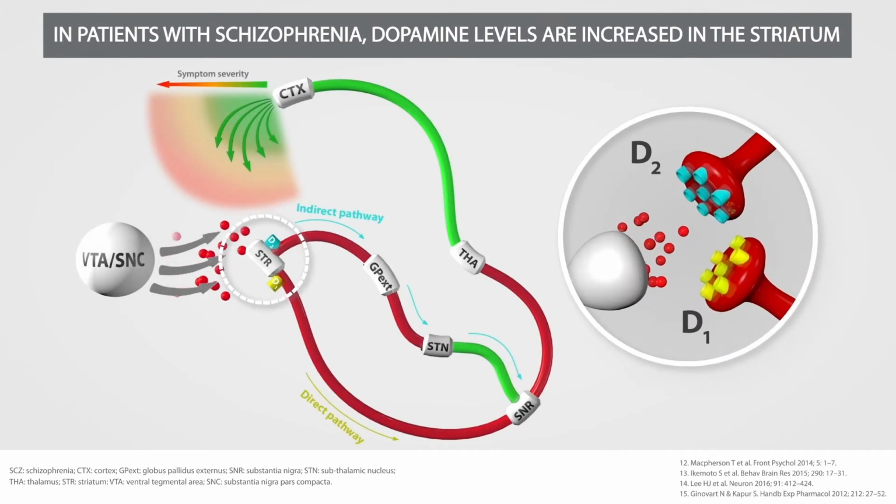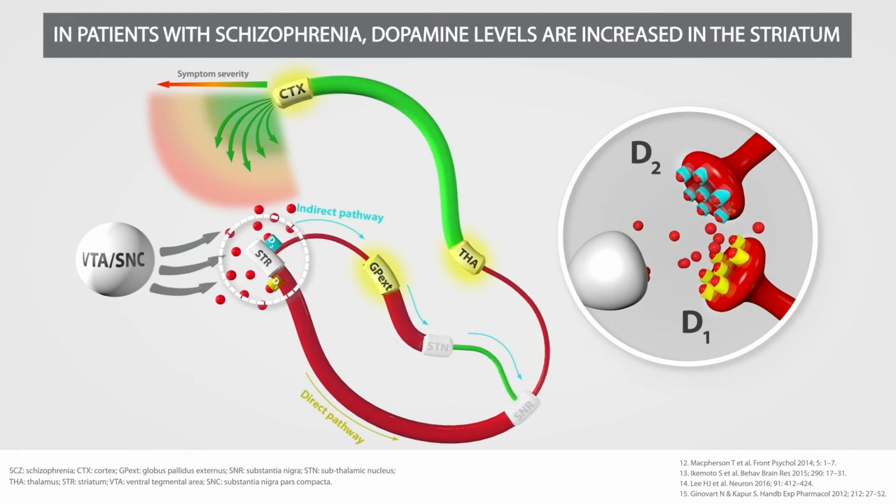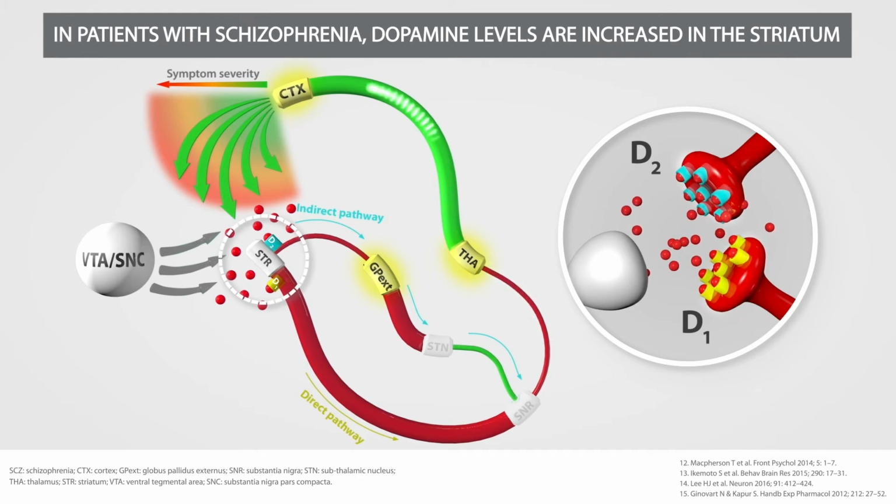Excessive dopamine projecting from the VTA overactivates the D1 receptors of the direct pathway and D2 receptors of the indirect pathway, leading to a dysregulation of the thalamocortical circuitry, including inhibition of the subthalamic nucleus, disinhibition of the thalamus, and overactivation of the cortex. This is believed to contribute to the positive symptoms of schizophrenia.